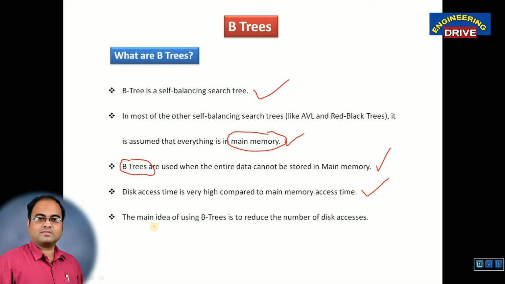So what should we do? The main idea of using B trees is to reduce the number of disk accesses. With fewer disk accesses, the transfer rate will be much higher. So the data can be stored in B trees very fast. The simple purpose of using B trees compared to AVL and red black trees is that in B trees the data can be stored in secondary memory and we can access the data comparatively very fast compared to any other trees. Because of that, we will use B trees.